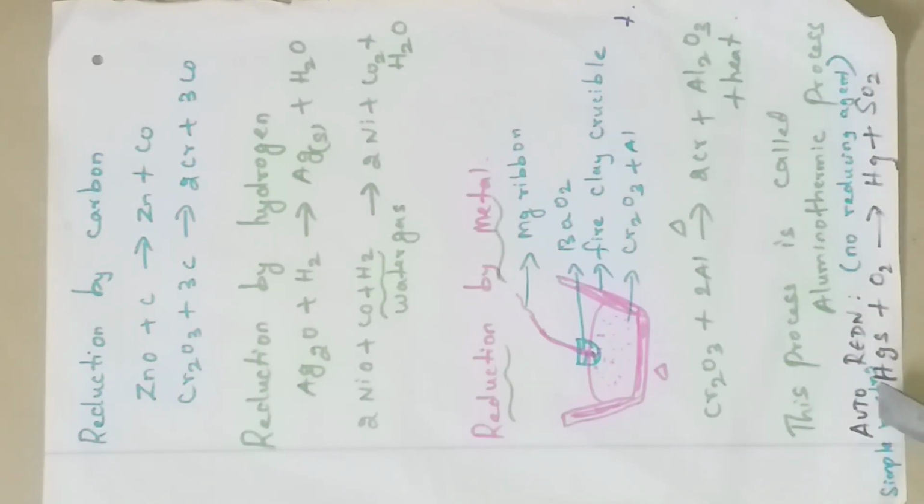Then the last one is auto reduction. Auto reduction means that without any helping reducing agent, the ore itself, here HgS, that is mercuric sulfide, changes into mercury plus sulfur dioxide. Here there is no reducing agent like hydrogen, carbon, or aluminium. So HgS on simple roasting itself, roasting meaning heating in excess of oxygen, changes into mercury. The remaining we will see in the next video. Thank you.